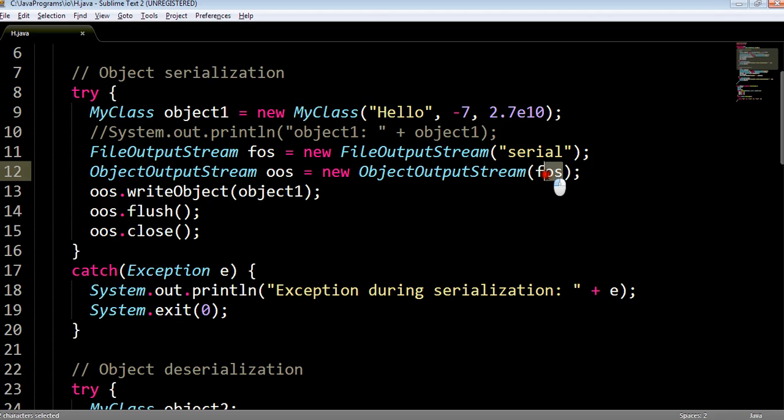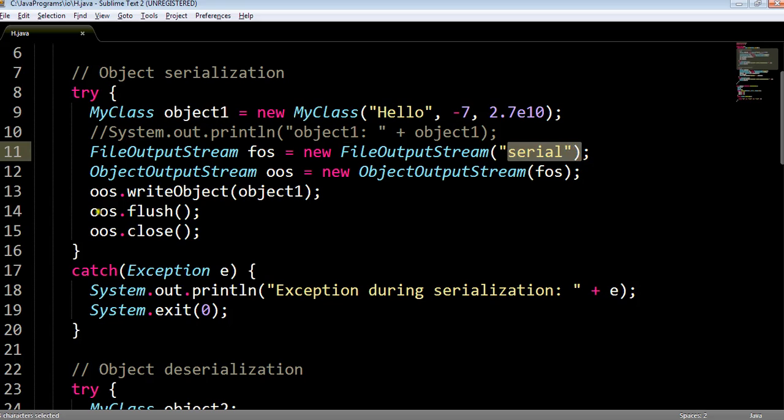In the class object output stream, we have to pass one byte based output stream where we are interested in sending the object. We are interested in sending the object into some file, therefore we have passed the object of FOS. So this object output stream will write the object on this stream, and this particular stream is associated with the file, so ultimately that object will be written into the file named serial. The name of the object output stream is OOS. Now we have called the method write object, and we have written this object 1 into the object output stream. Ultimately this object will be written in the file serial.